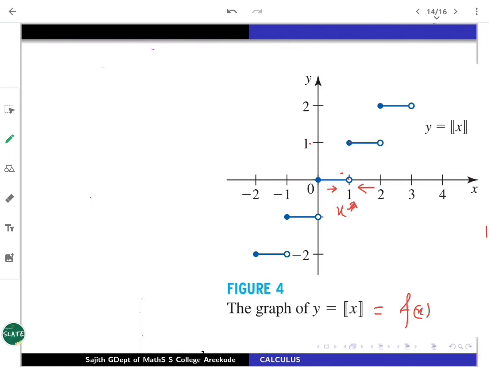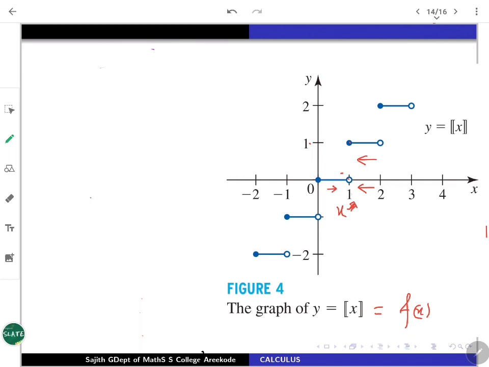But you can simply say that for the right side limit, the continuity occurs, because if you are approaching 1 from the right, the evaluation is also at 1, you are getting the evaluation as 1. So the function is going to be right continuous but not left continuous.